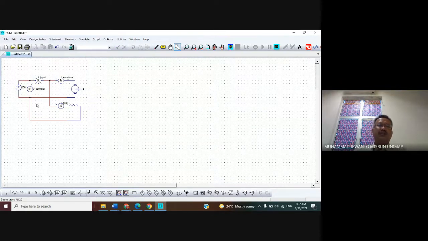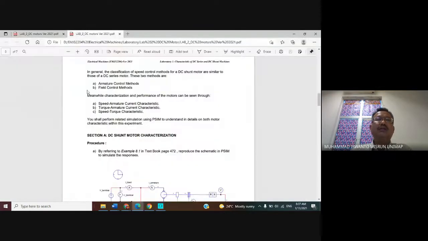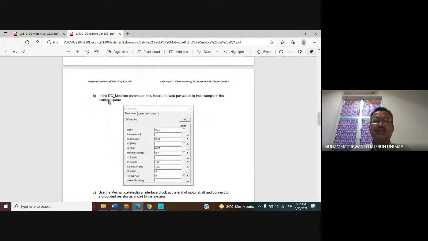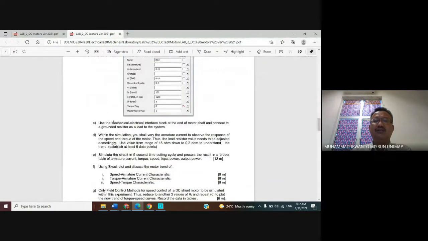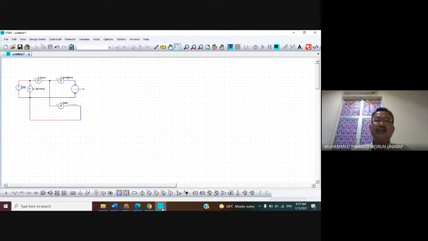Okay, finish for the DC motor. And then now look, following the lab module, that stated that the type of the load is a mechanical electrical interface box at the end of the motor shaft and connected to the ground resistor as a load to the system. We need the mechanical electrical load in here.